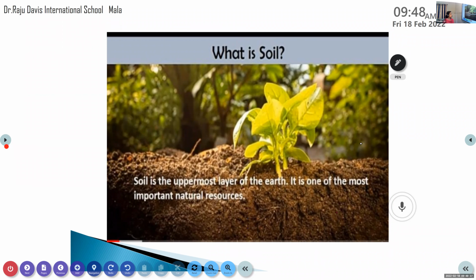And what is soil? Soil is the uppermost or upper layer of the earth. And you can see in this soil only the plants are growing, isn't it? The plants are growing, many insects you can see there. Then animals also living there. Yes or no? Yes. So soil is a very important natural resource.